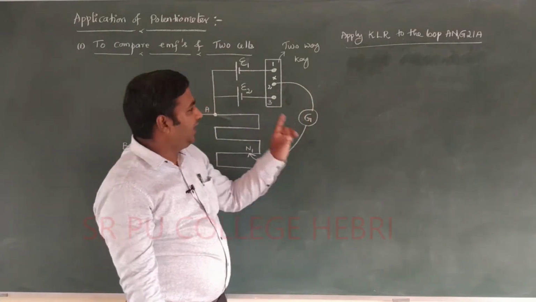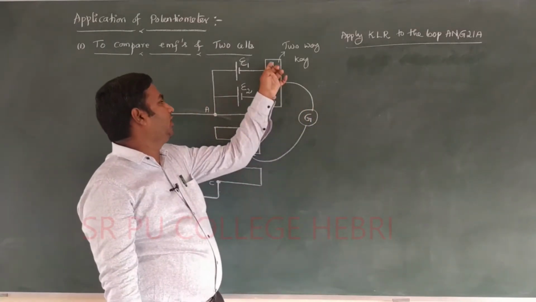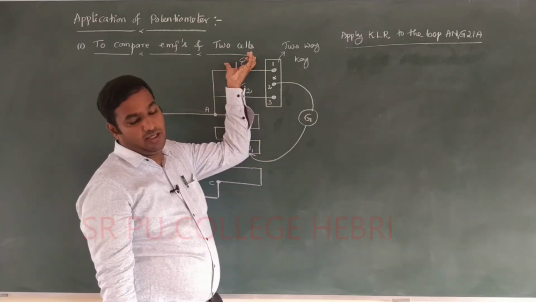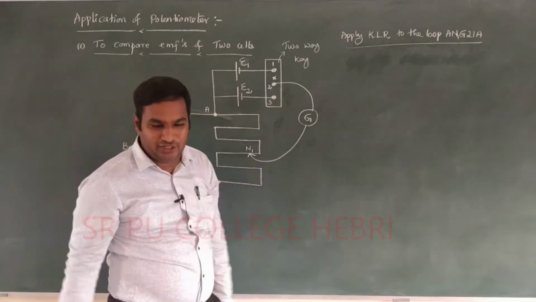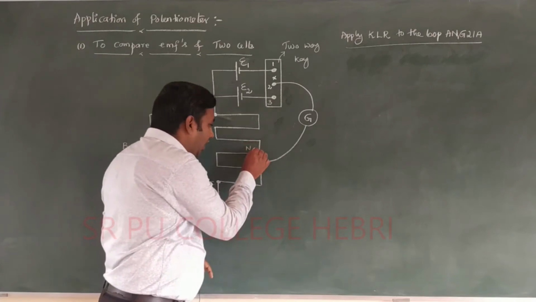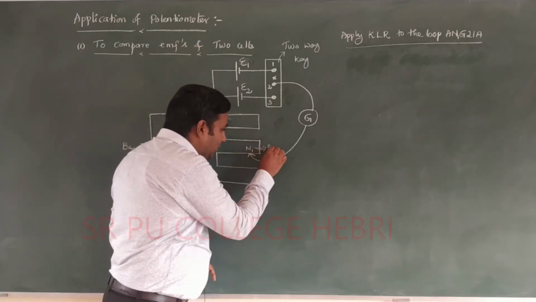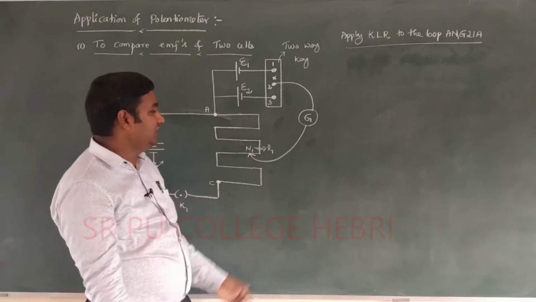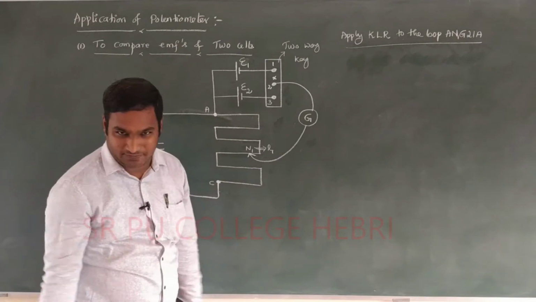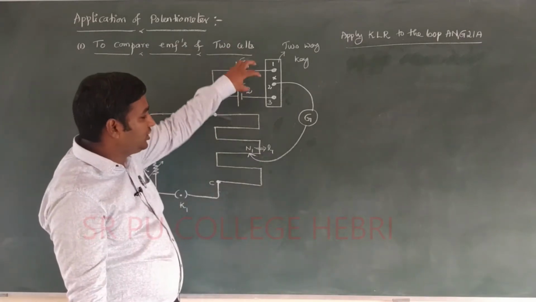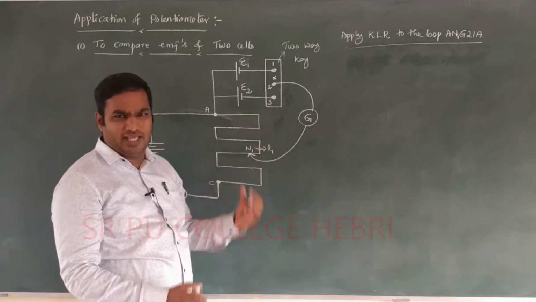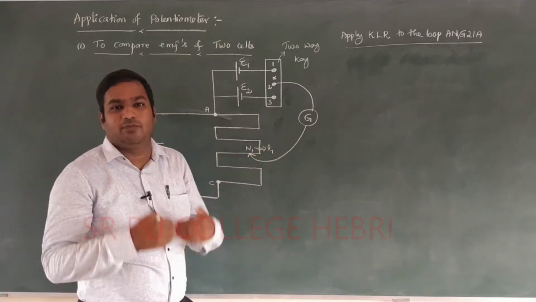Using this loop A, N1, G, 2, 1 to A, you already know that cell EMF E1 provides the energy. This length of the wire I take as L1. Up to this point the length is L1, called the balancing length. For this balancing length there will be a potential drop, it is the energy user. This cell provides the energy. The wire length AN1, equal to L1, utilizes energy, so there will be a potential drop.